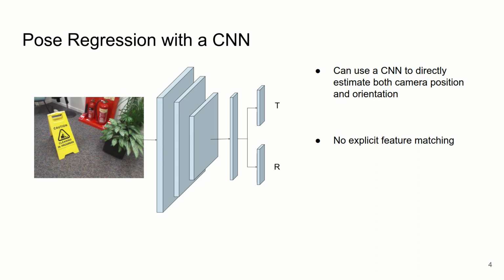A popular alternative to correspondence-based approaches is using a CNN to directly learn the mapping from image to pose. Instead of computing feature correspondences, information about the scene is baked into the weights of the network so that the pose of the image can be directly regressed as the output of the CNN. Since this does not depend on feature matching, it is much simpler and can be applied regardless of scene complexity, but often performs far worse than traditional methods.